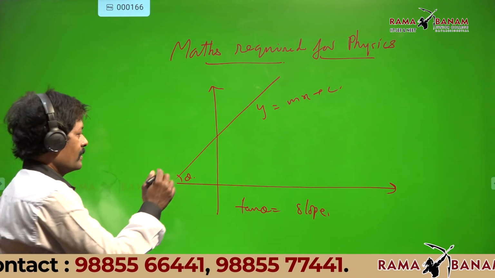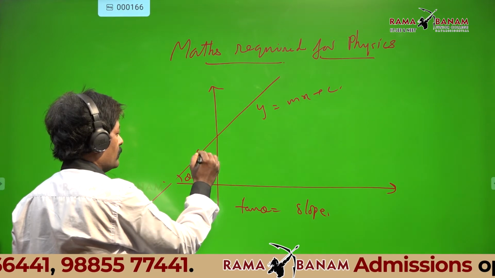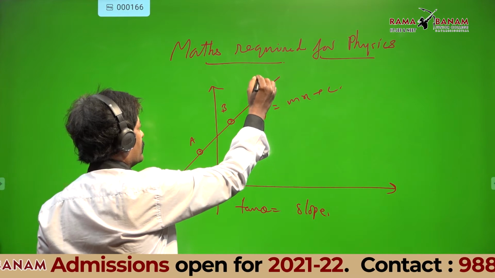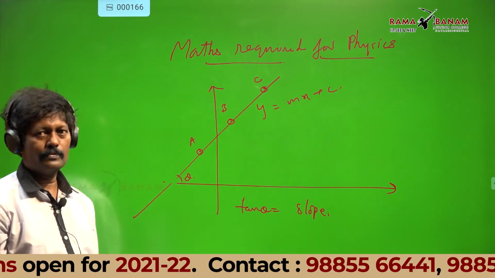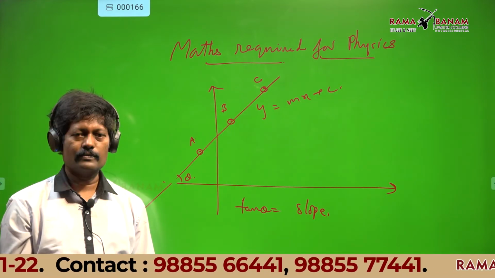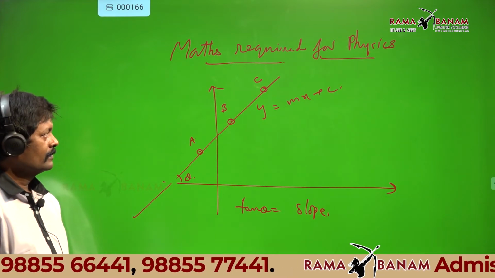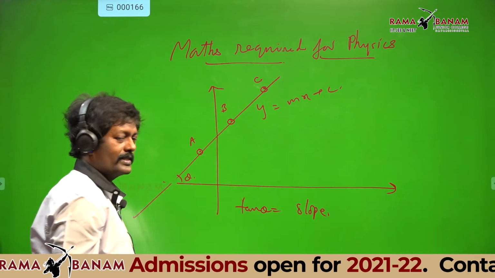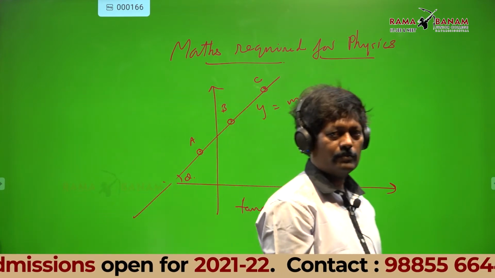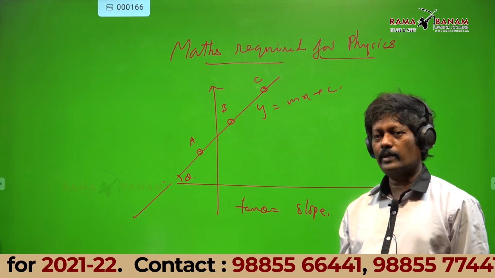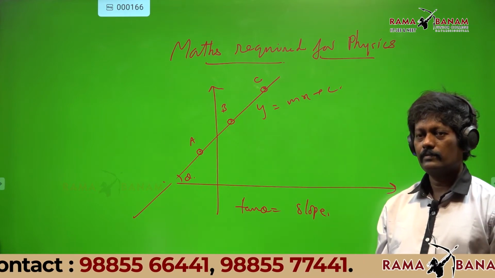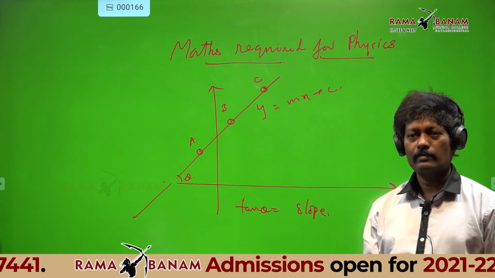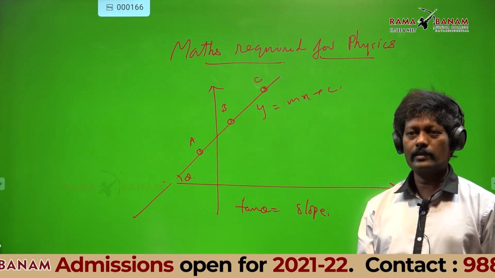Now I will take point A, point B, point C. Where is the slope more? C, sir. Remember, Saket told at C the slope is more. Why, Saket, tell me? C is at the topmost point, you are saying? Yes, sir. Okay. Anyone else? Bhumaitri?